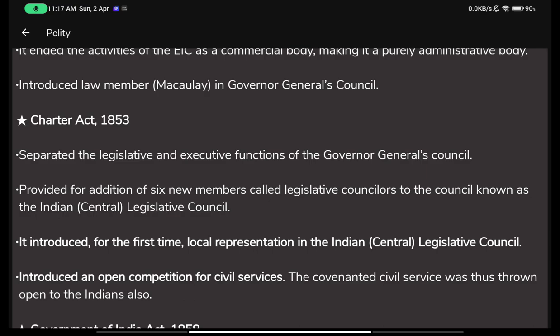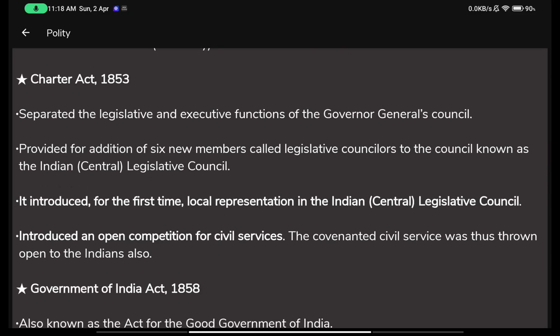Then came the third Charter Act, again 20 years later, that is in 1853. So these Charter Acts have come at a 20 year gap. The first one was 1813, then the second one was in 1833, then the third one is in 1853. It separated the legislative and executive functions of the Governor General's Council. So we know nowadays that we have a legislature and an executive separately in India. So this was done in 1853.